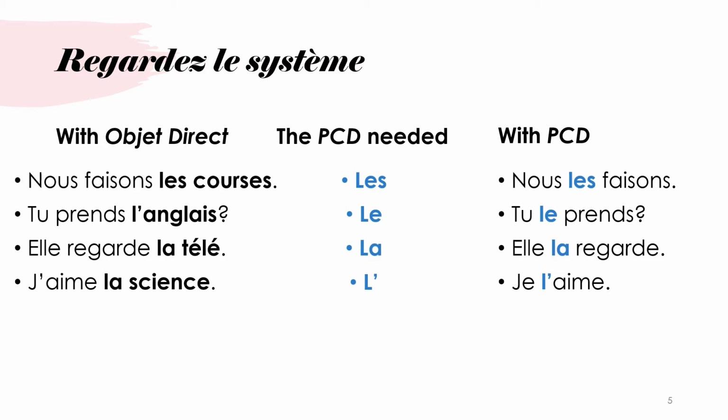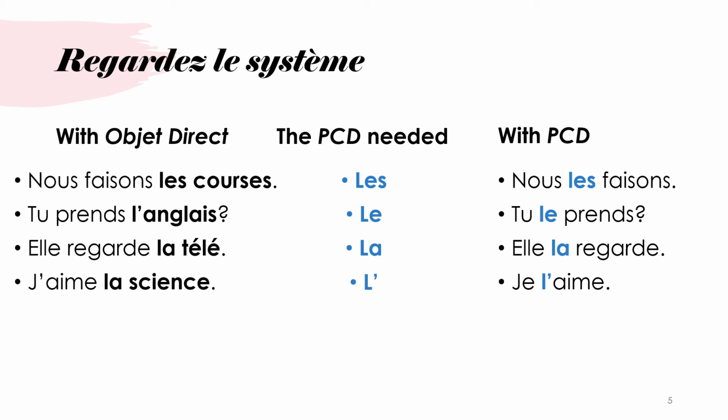So, regardez le système. Look at how it works. The sentence on the left, in black and bold, has the direct object in it. Nous faisons les courses. We are doing the shopping. So what is being done? Les courses. So when I take that direct object out, I know I would need to replace it with les, to mean them. Tu prends l'anglais? Are you taking English? So what's being taken? English. So I take out l'anglais, which is masculine, and I know I'm going to replace it with the PCD le, for masculine singular.